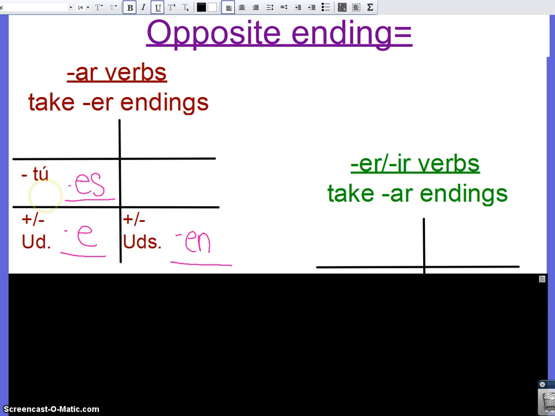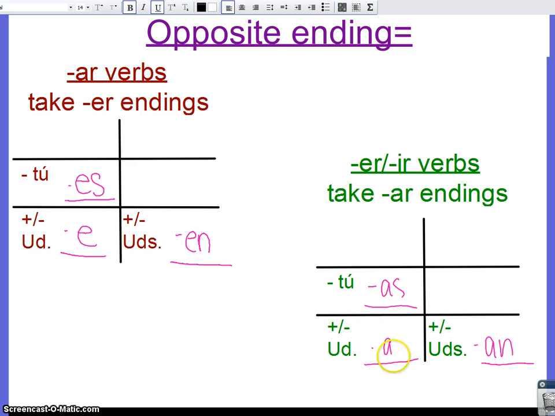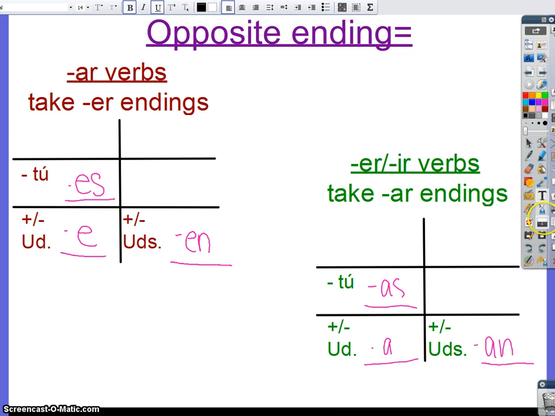Well, because you already know that to give an affirmative tú command, you just take the normal he, she form of the verb. Alright, so if you have an ER, IR verb, they're now going to take AR endings. So instead of es, e, and en, as, a, and an. If I'm going too quickly, press pause, because I am moving on.